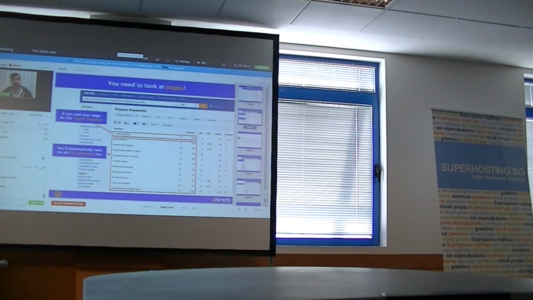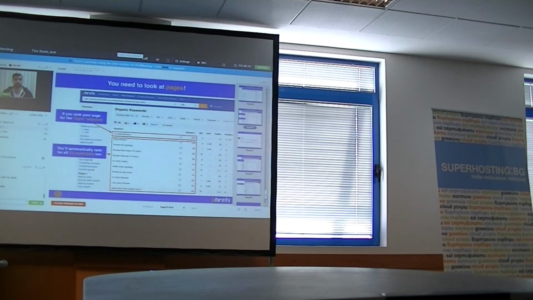And again, I took this page, I entered it into Ahrefs to see what keywords they rank for, and on my slide you can pretty much see that because they rank for a more general topic, "I'm sorry flowers," Google is automatically ranking them for all sorts of ways to ask pretty much the same question, like white roses apology, flowers to say sorry, what color rose means sorry, and so on. And there are quite a few ways for people to ask the same question, and Google will always return the same page.